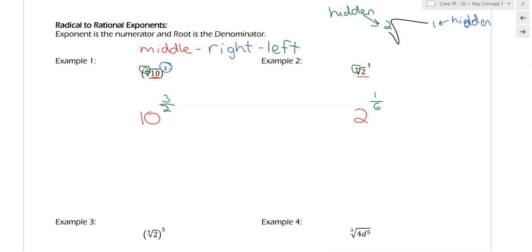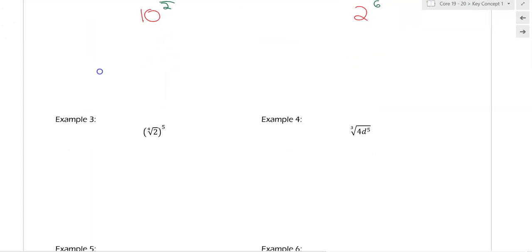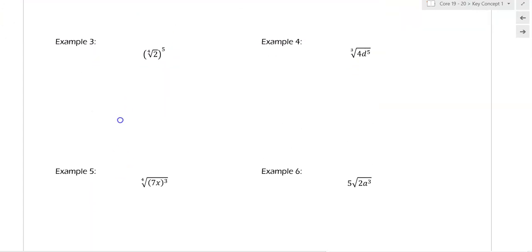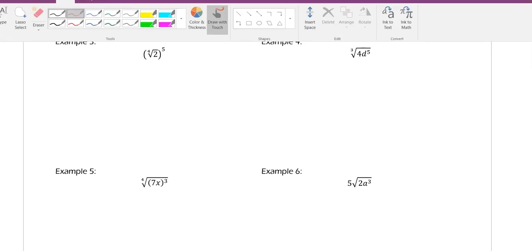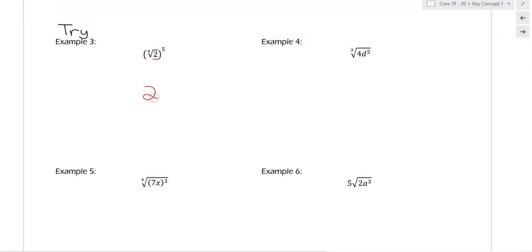All right, go ahead and look at example 3. Scroll too fast. Go ahead and try example 3 on your own, and then come back and play the rest of the video to see if you got it right. So go ahead, pause now. All right, at this time, we should have paused our video and tried example 3. So again, it's middle, right, left. Easy enough. So 2 to the 5/4.